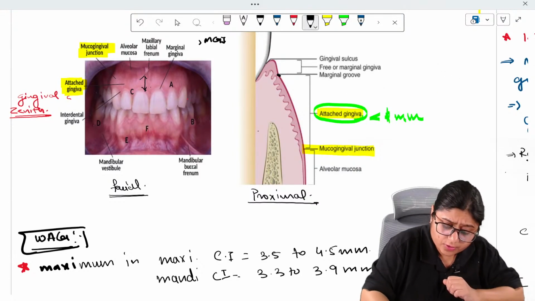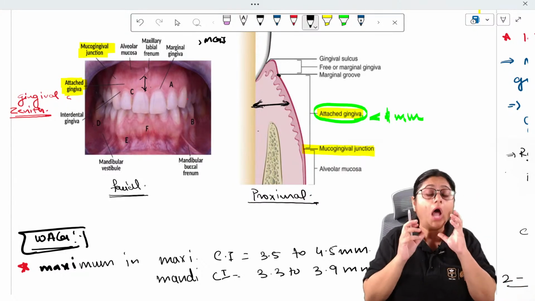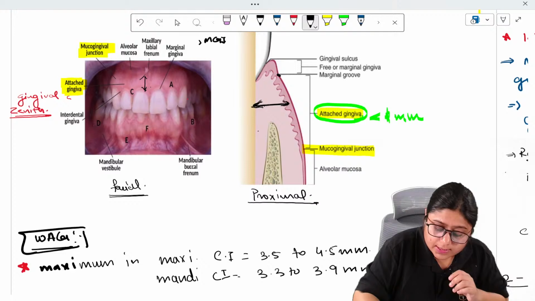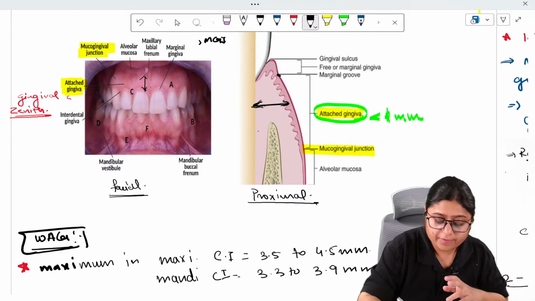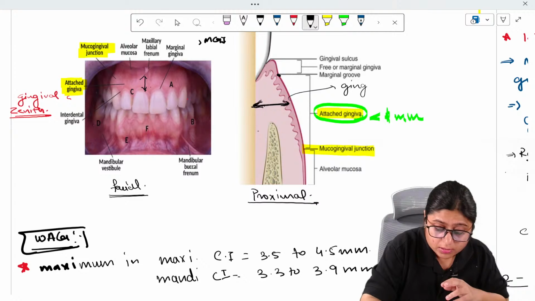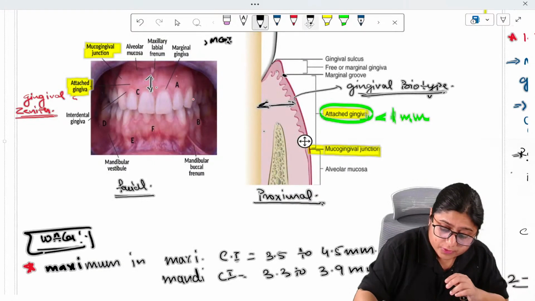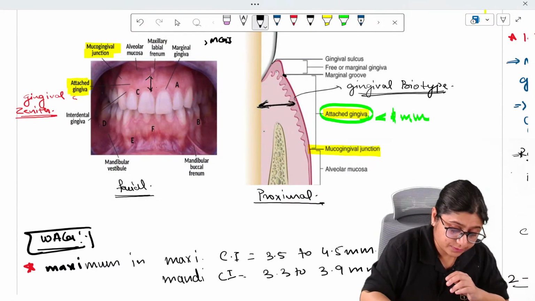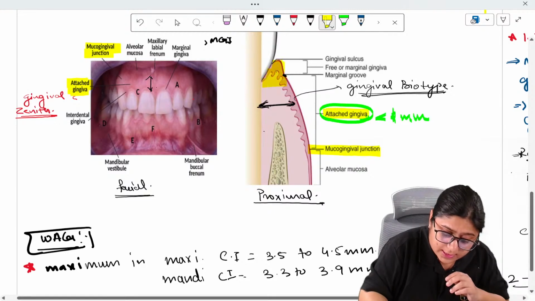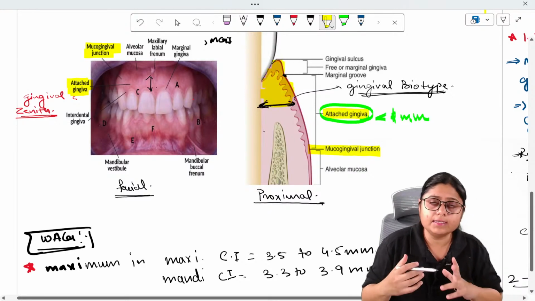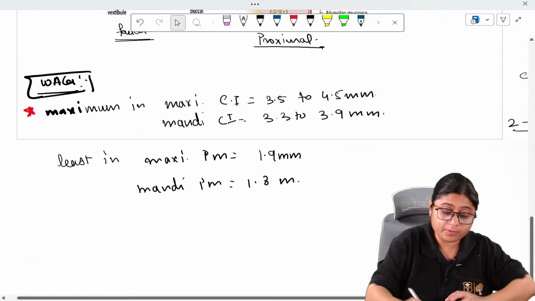So this thickness or width of attached gingiva is very important. And how do we measure this thickness of attached gingiva? This question was also asked in your MCQs. This thickness of attached gingiva is called gingival biotype. Okay, all this thickness of gingiva is very important. So this is called the gingival biotype, and how is it measured?